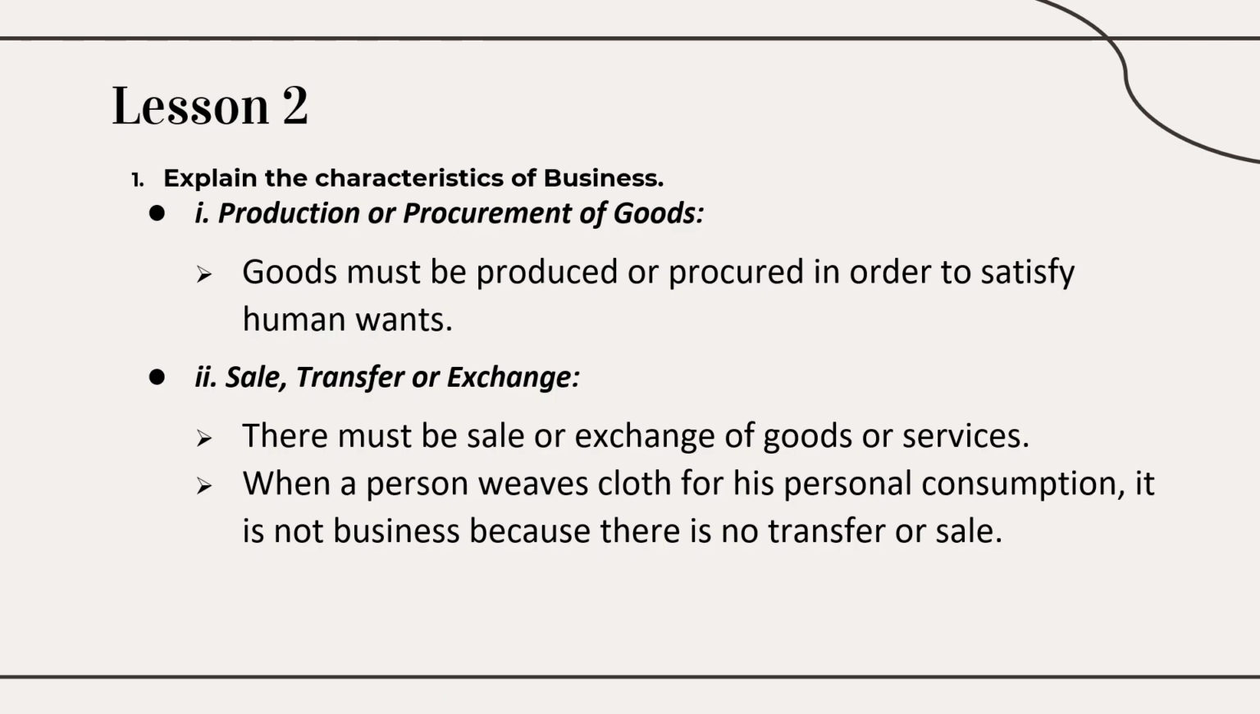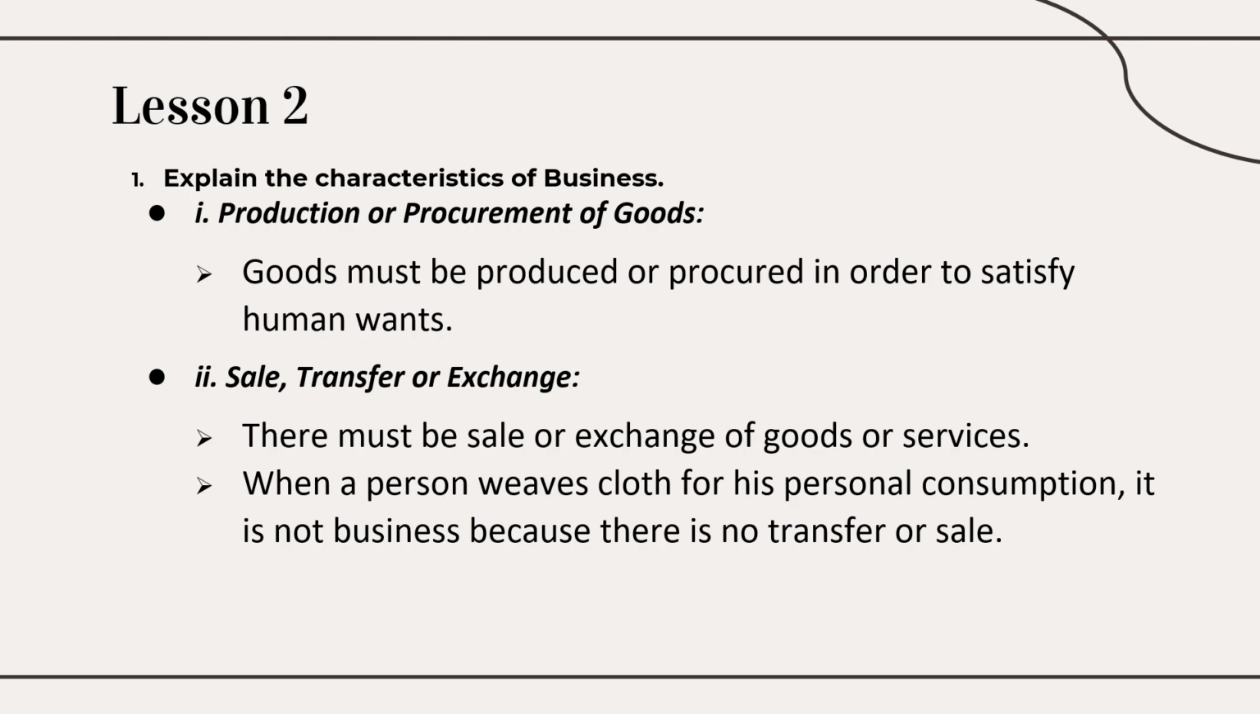And next, in lesson 2, the first question is characteristics of business. See, business can be done in two ways. Either you can produce goods on your own, or you can buy already produced goods and sell them to the consumers. So first you will produce the goods, or you will procure, meaning obtaining. You get the goods from the producer who has produced them. So goods must be produced or procured in order to satisfy human wants.